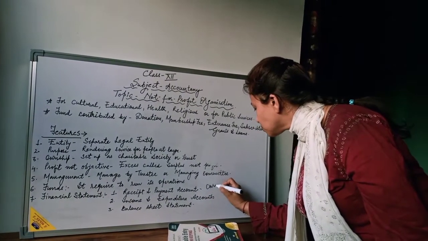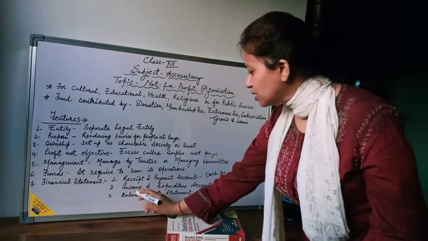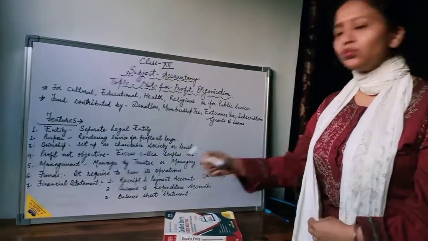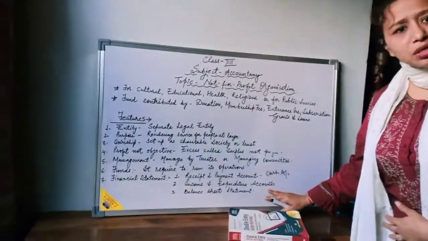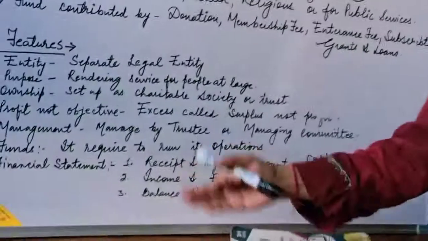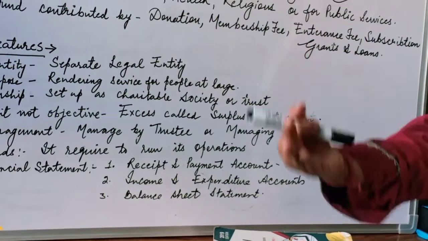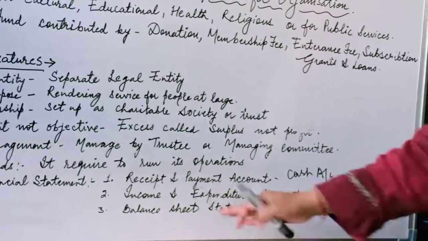In the income and expenditure account, you note down all the incomes and all the expenditures. And the third one is the balance sheet, where you note down all the assets and liabilities and the funding of the organization.